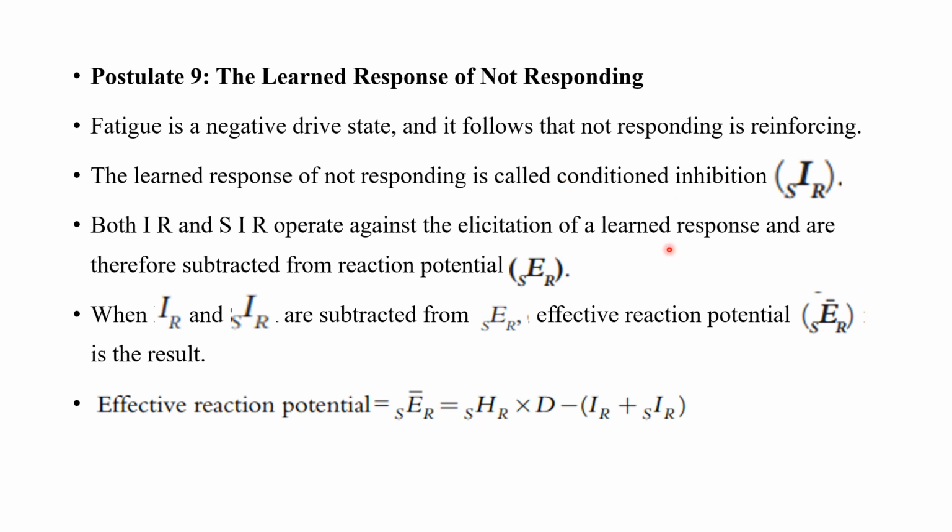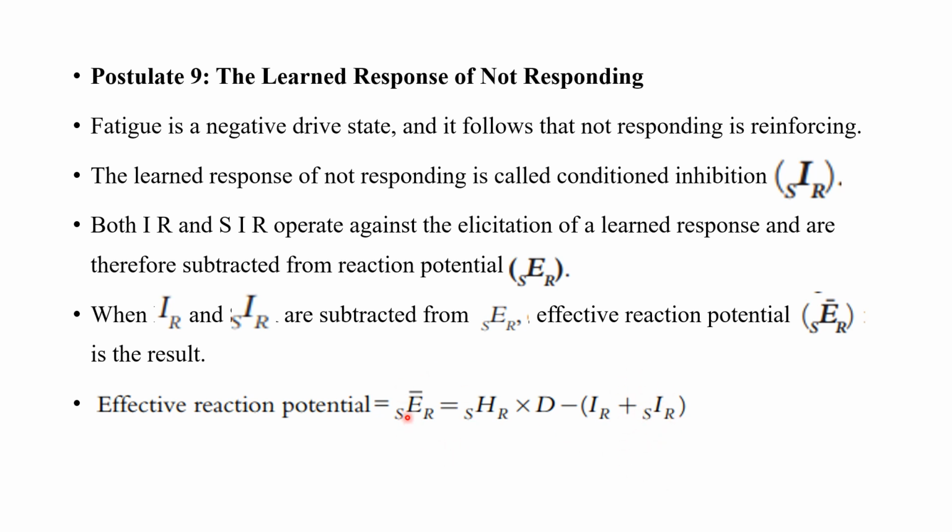So we were talking about how SER, or the reaction potential, is a function of the habit strength and the drive. Only if there is habit strength and the presence of a drive, the likelihood of the learned response will go up. So with this equation, Hull also added the reactive inhibition and the conditioned inhibition.